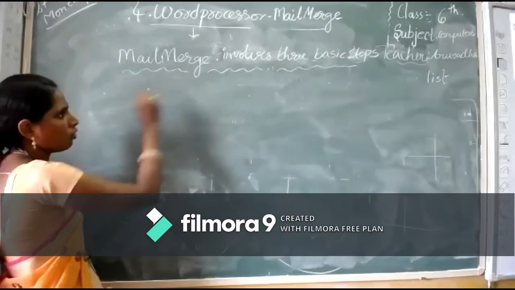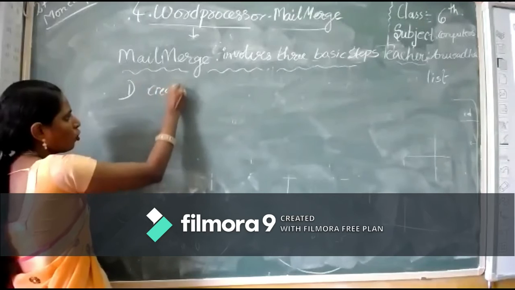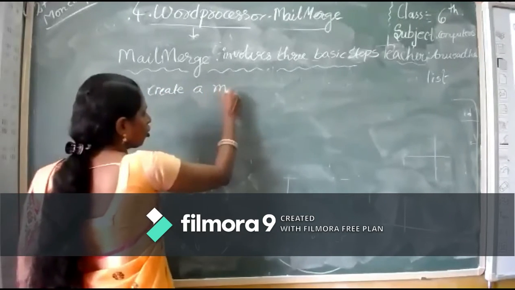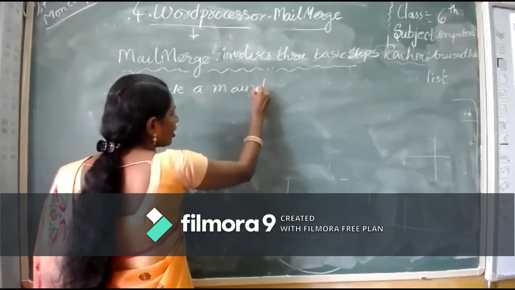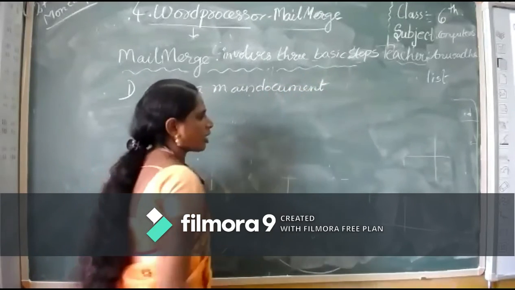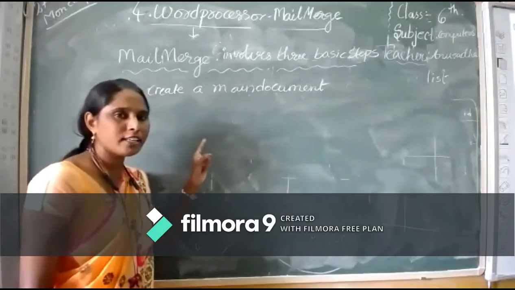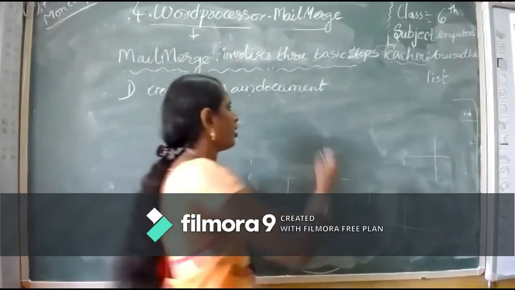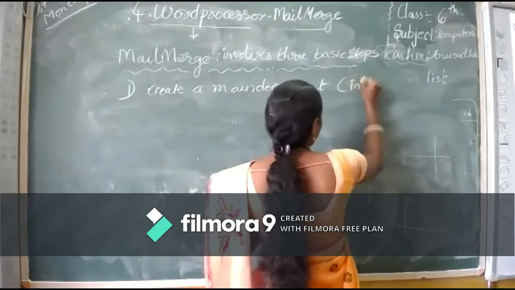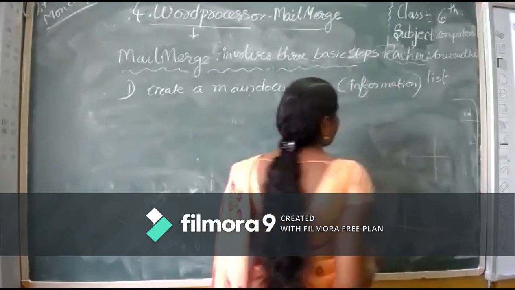Now mail merge involves 3 basic steps. What is the first basic step? We have to create a main document. Don't get confused, I'm explaining clearly. The main document contains information.